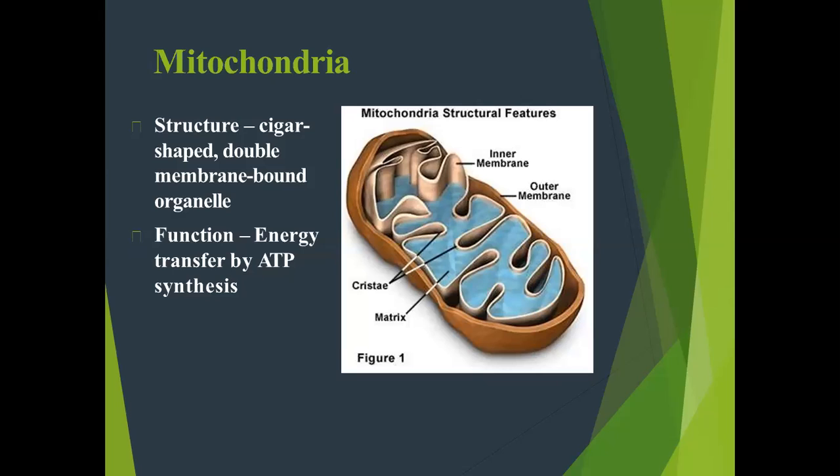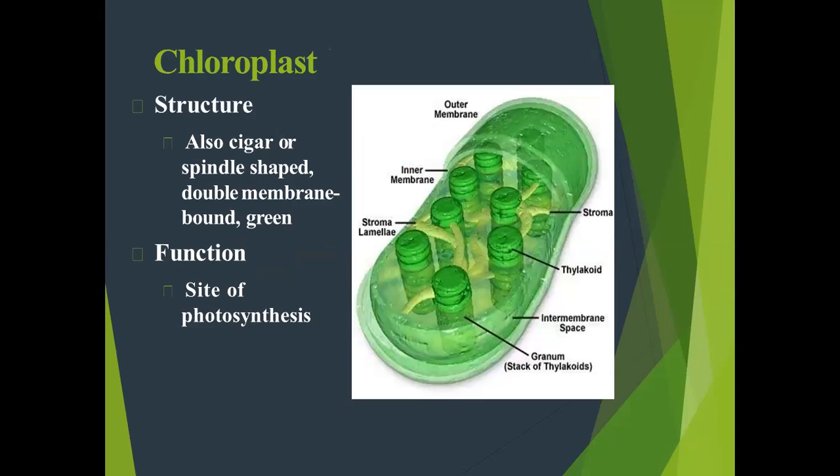These ATPs are generated by F1 and F0 particles, which are present at the matrix of the mitochondria.